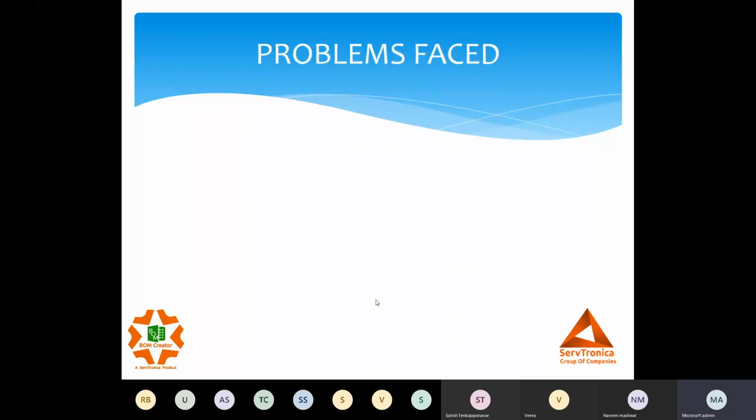We have these bill of material features in our CAD system, but there are still certain issues we see. One of the most critical issues is too much time spent on creating and uploading the BOM in our SAP or ERP system. In our organization, we have SAP or ERP as a platform for sharing our bill of material with different departments. That is the reason we have a SAP system, so that all other departments are in sync.